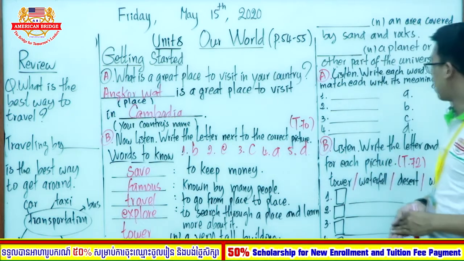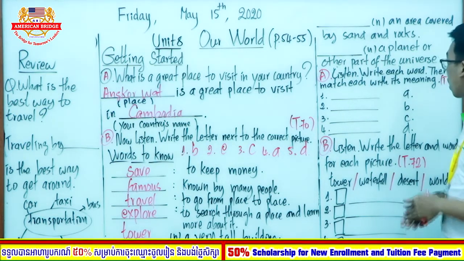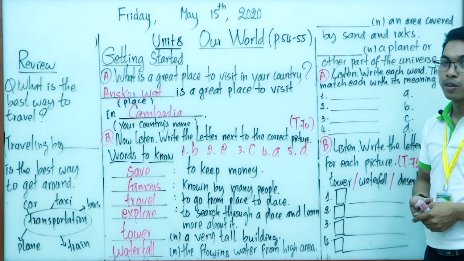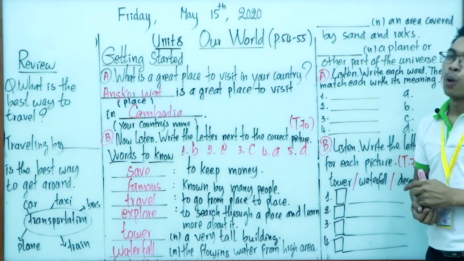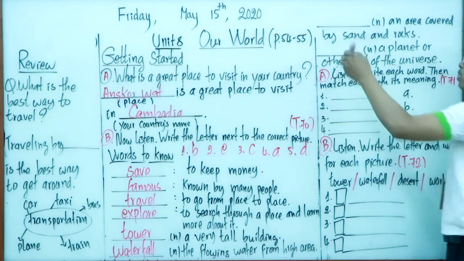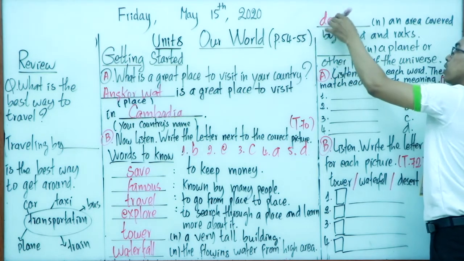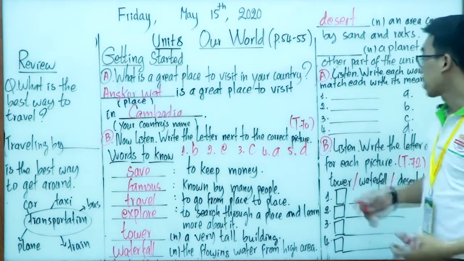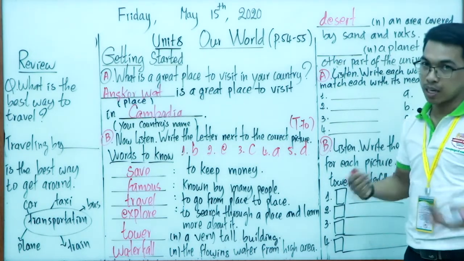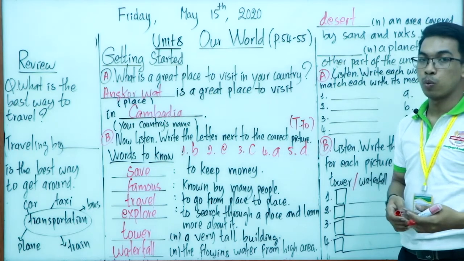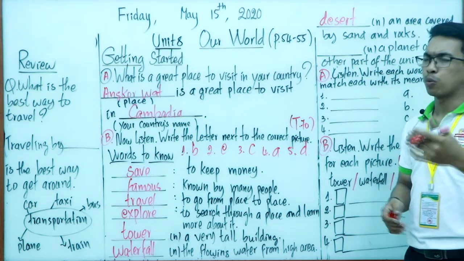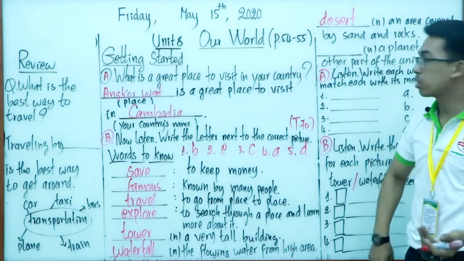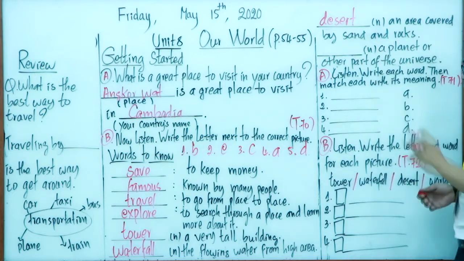So now let's move on to the next definition: an area covered by sand and rocks. Okay, so what is the word, everyone? Very good. So the word is desert. Desert. So the word desert, okay, is a noun. We can say an area covered by sand and rock. We can say the big area and it has a lot of sand. Okay, has a lot of sand and rocks. Good. So now let's move on to the next one.